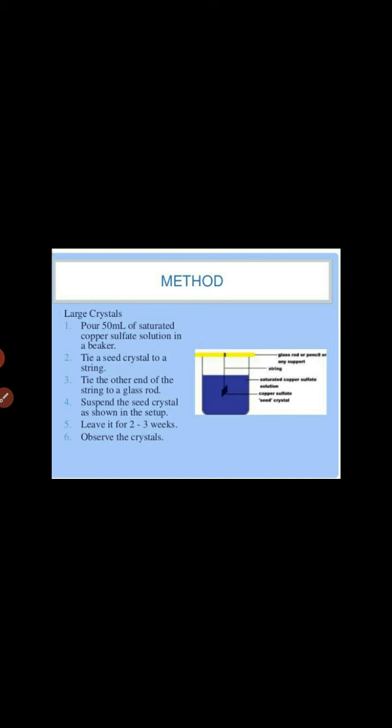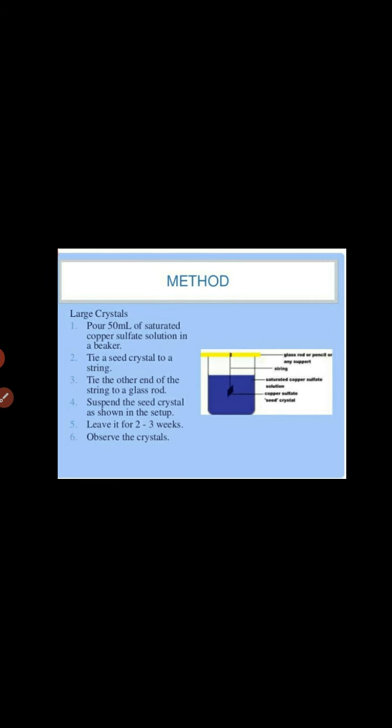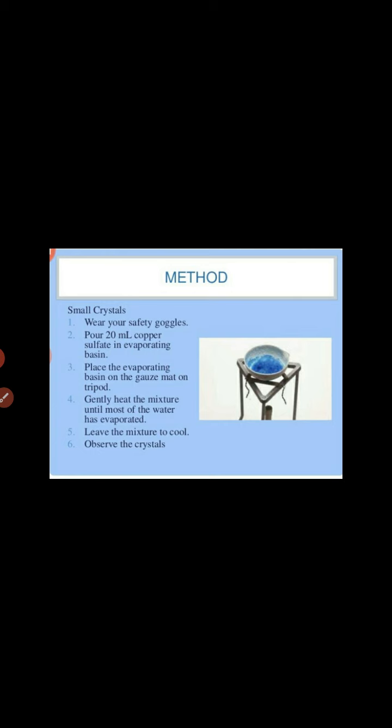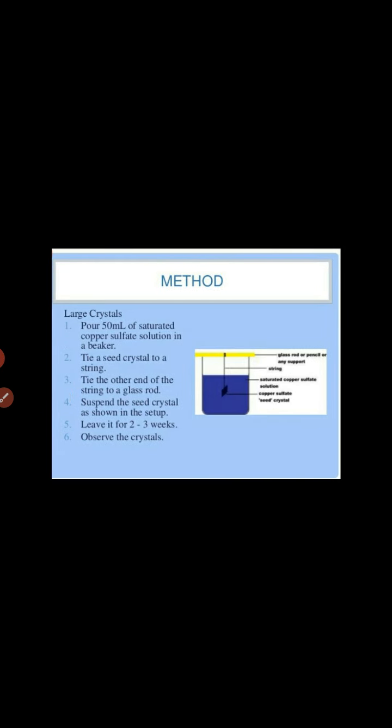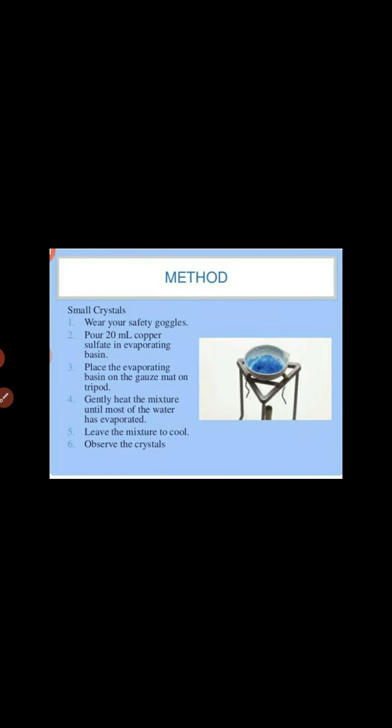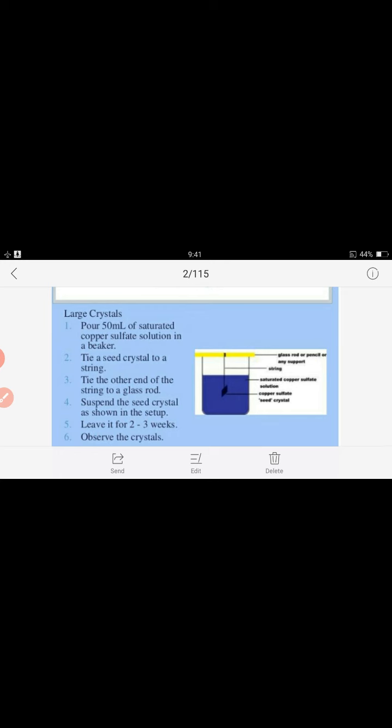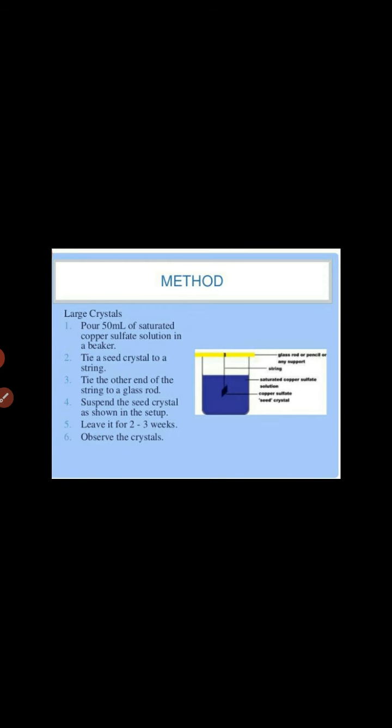Why and how do we get the large crystal? Because our cooling period is 2 to 3 weeks, and in the previous method the solution is left for some time, not for weeks. So that's why we get small crystals from one method, and in the other method we get large crystals.